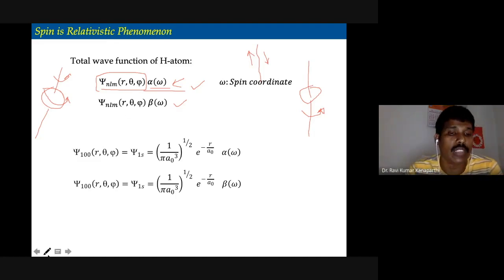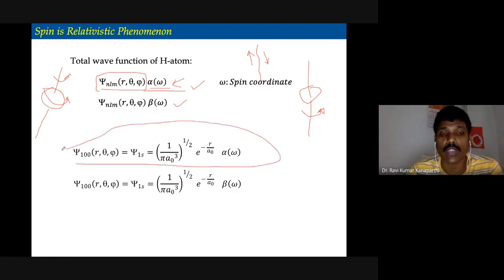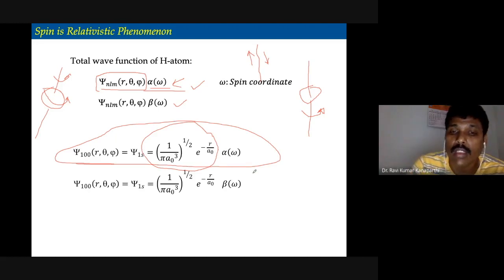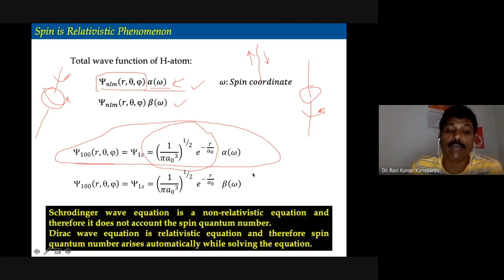Now, how are these things different? You can use this. This is the hydrogen atom 1s atomic orbital. Up to here, we know that. This is known to us. This you have to multiply with alpha of omega, where alpha is the up state of the spin, the clockwise direction. And then the other one is the beta.